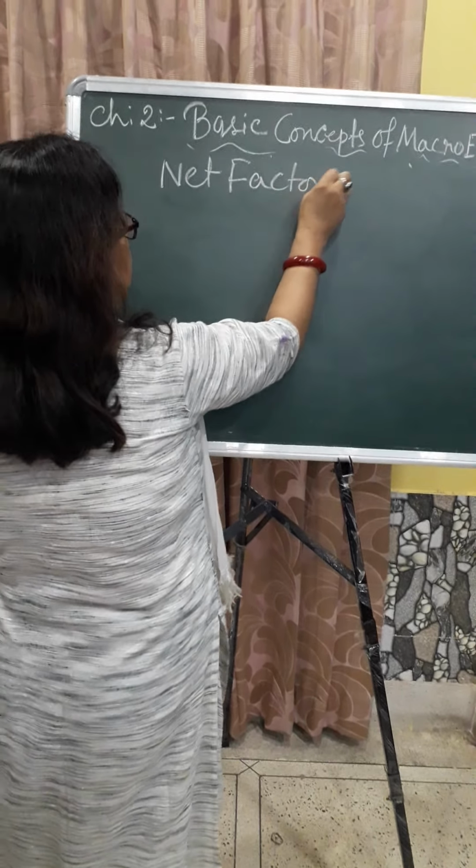Net factor income from abroad. In short form, we can write NFIA.